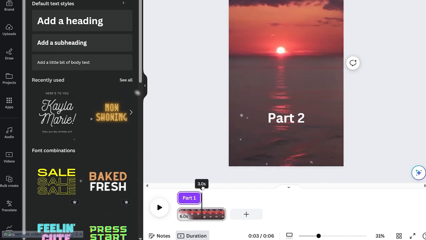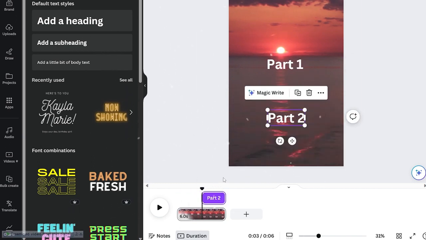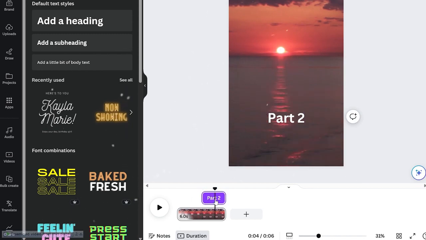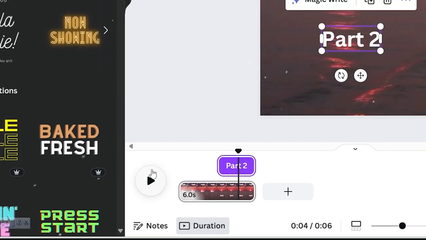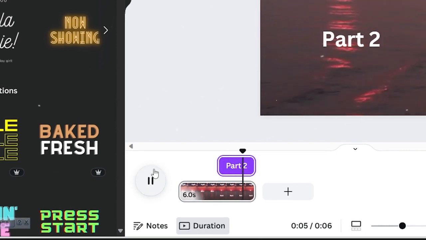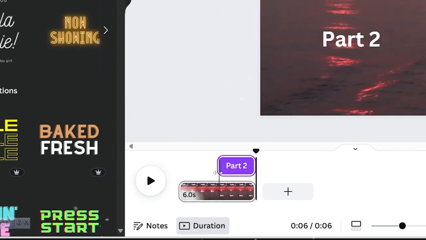For part 1, set it to appear for approximately 3.5 seconds, but you can adjust this to your preference, such as 4 or 5 seconds. Do the same for part 2, setting it to appear at around 3.5 seconds into the video. This will ensure that part 1 is shown first, followed by part 2. You can click play to preview this timing adjustment.